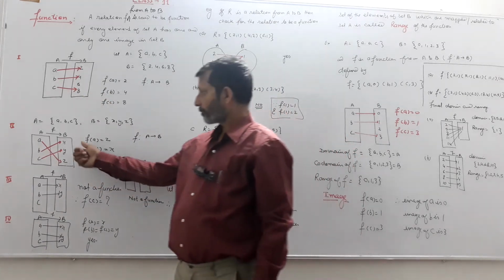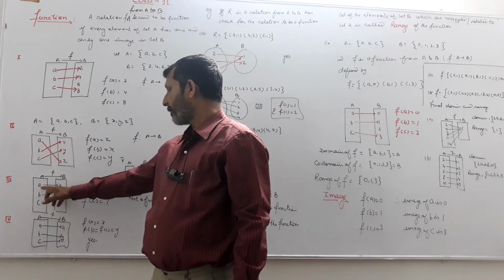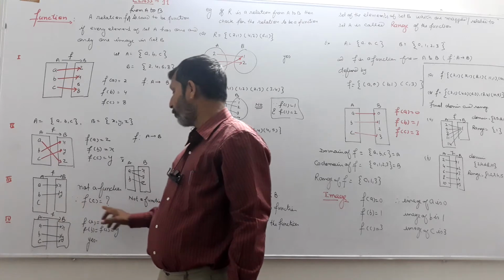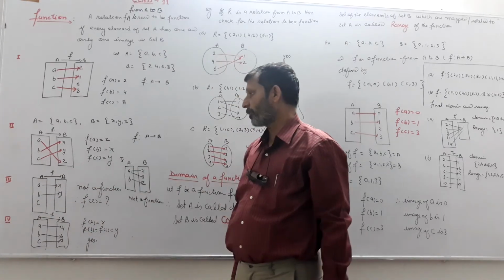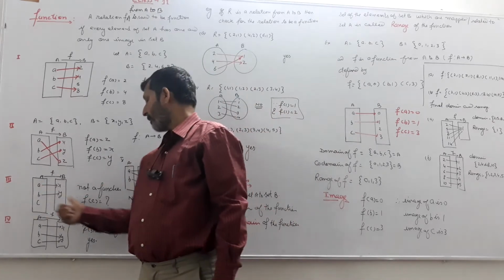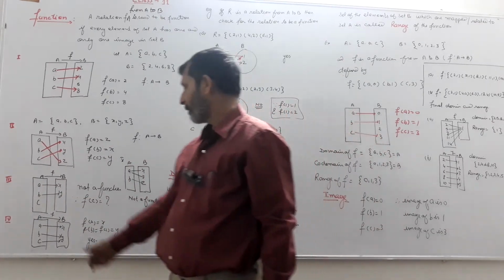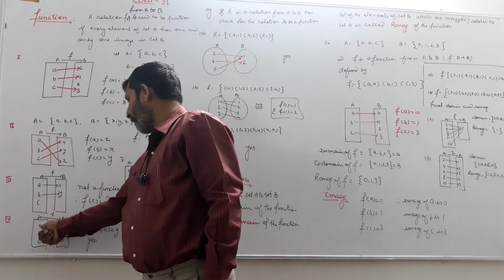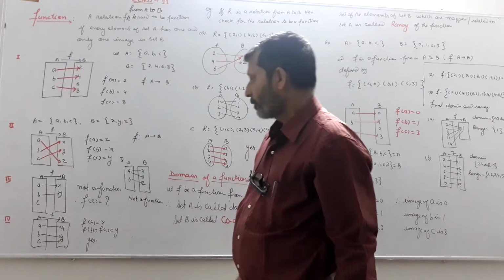Similarly, take a relation where A is related to X, B is related to Y, but C has no relation. In the first set, C has no mapping or no relation. Therefore, the third part is not a function. Fourth part, a function relation from A to B: A is related to X, B is related to Y, and C is also related to Y.